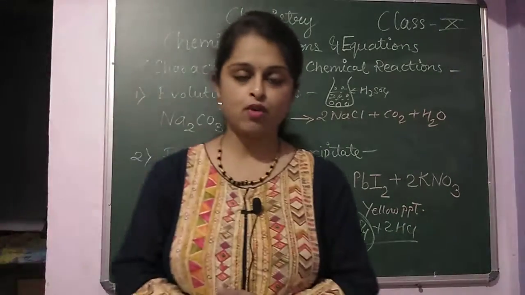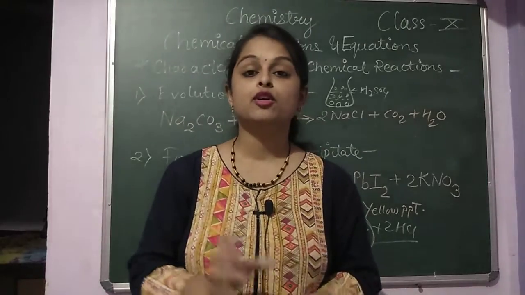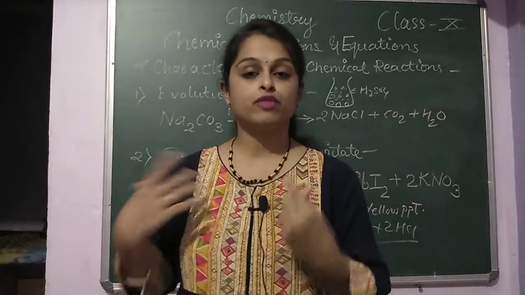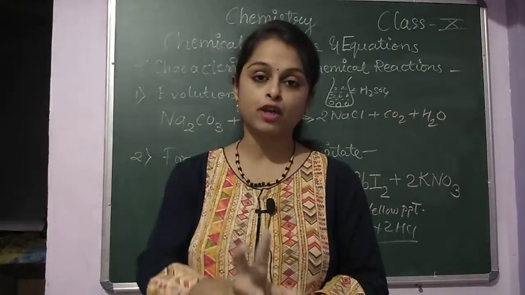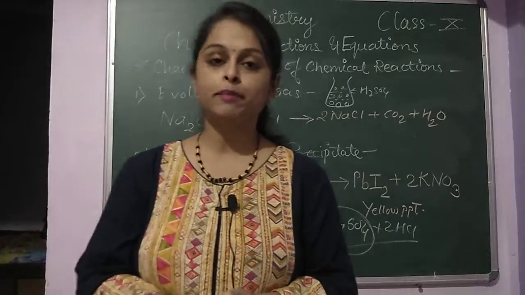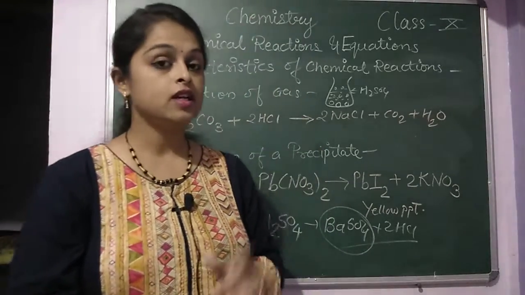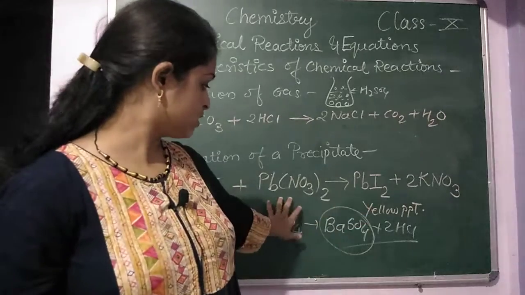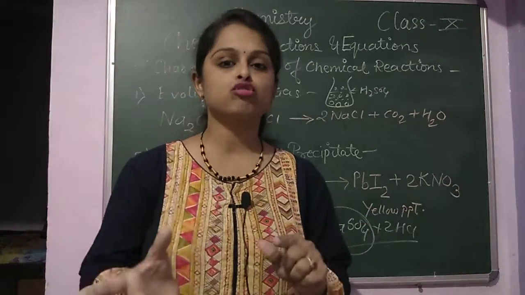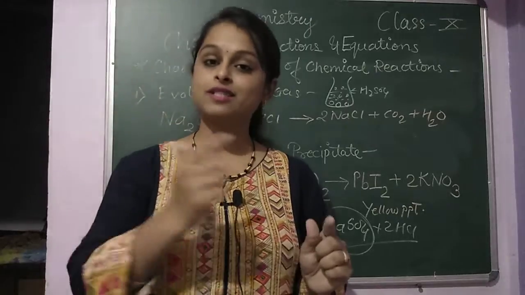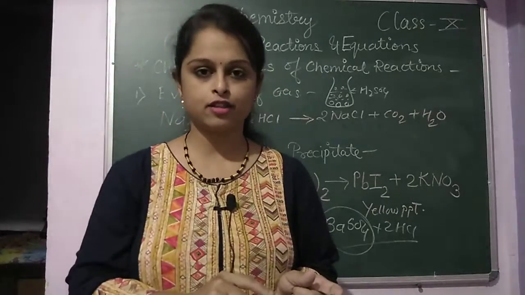This is a very good example from which we can understand that a chemical reaction takes place because there is formation of a precipitate. See, in the lead nitrate reaction there is also a color change, which is one of the characteristics as well.